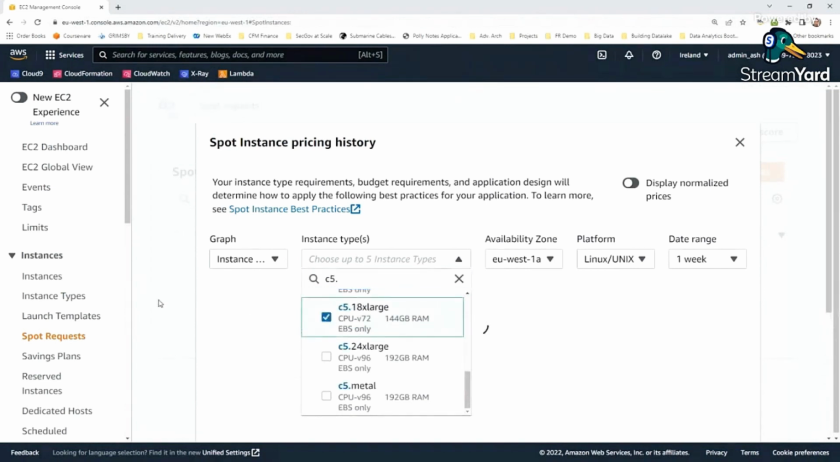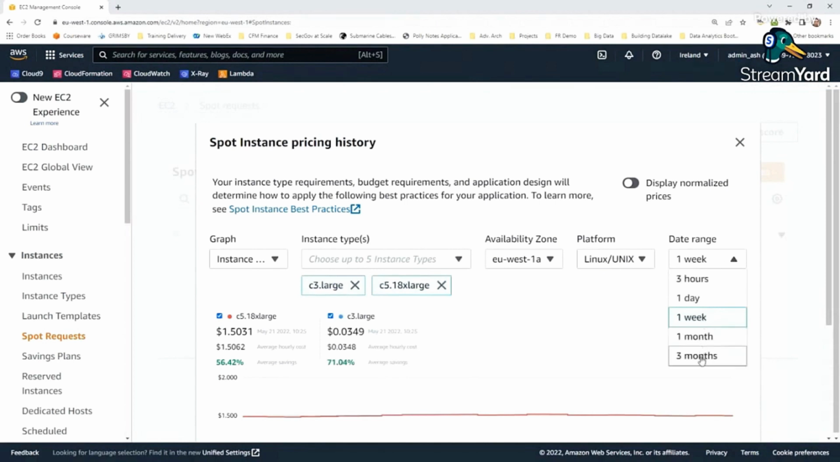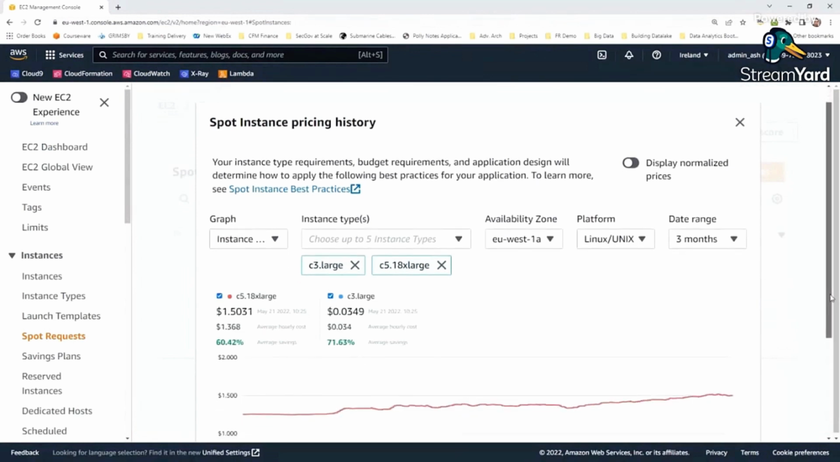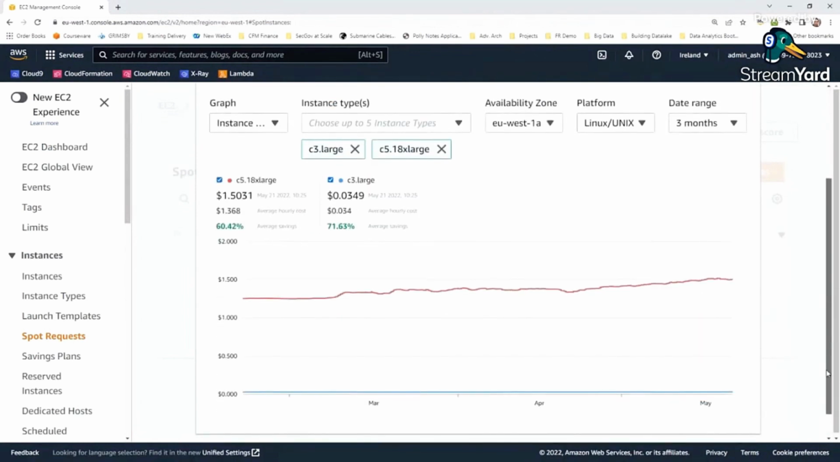Let's see the pricing difference. So see these three availability zones, 1A, 1B, 1C. I am checking for a date range of 1 week. Let me make it 3 months. So we maintain 3 months of data. And you can see a huge graph here. What would be the difference between the pricing here? See this. What are you seeing here? You are seeing C5 extra large, and this is what you would be paying if you are utilizing these services, right?